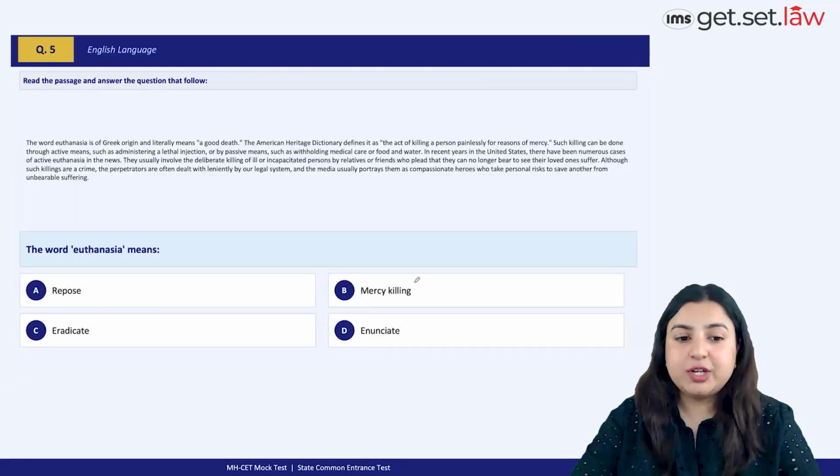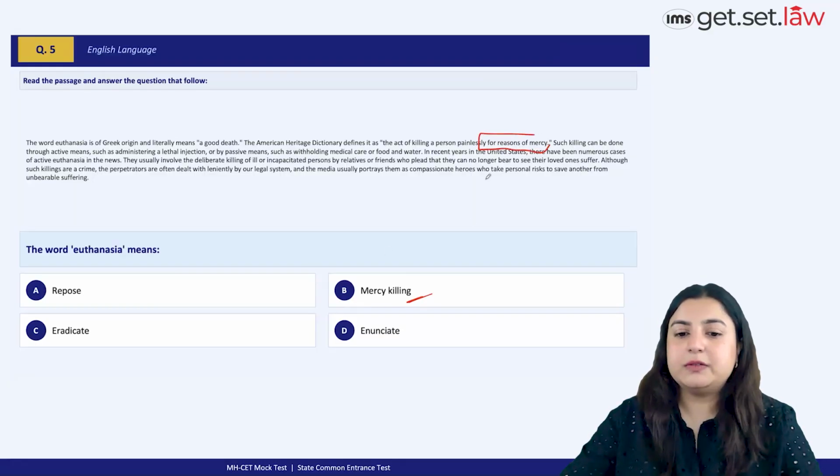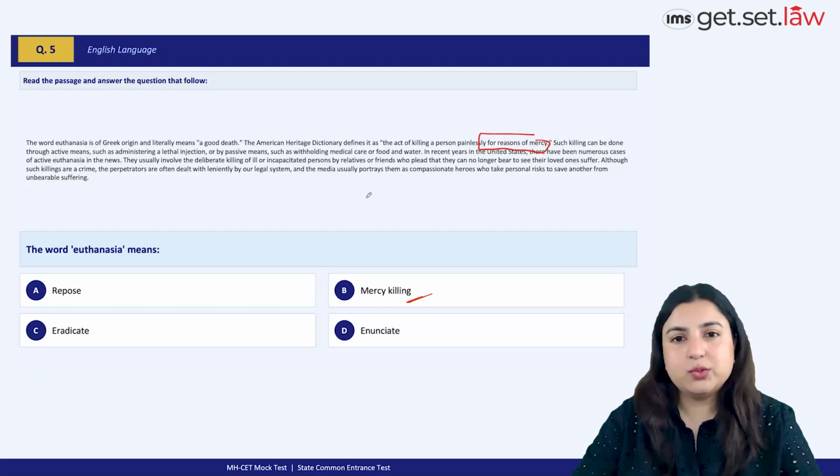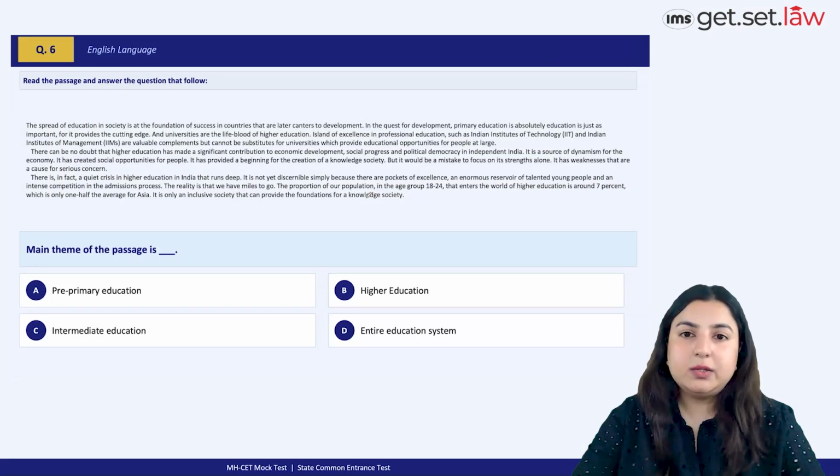And the word euthanasia means mercy killing. You just take this from this part of the passage, right? You don't have to choose anything else. Let's take a look at the next passage.